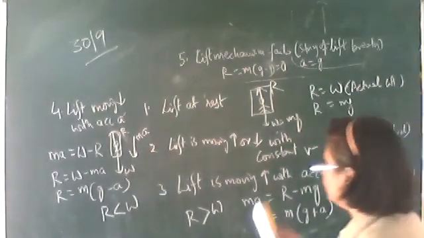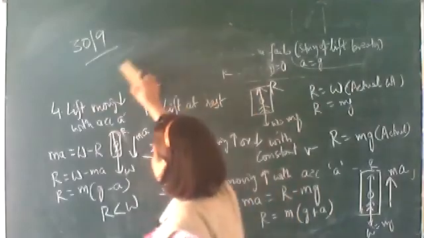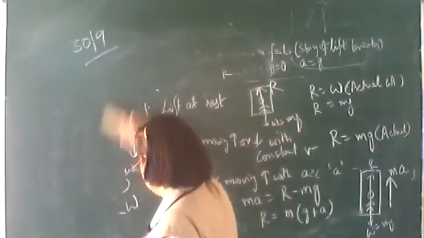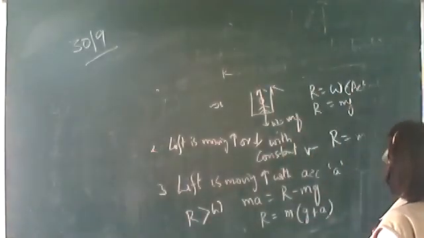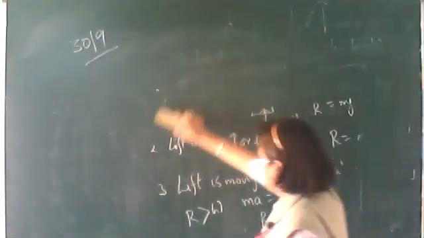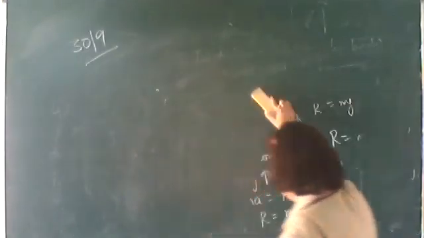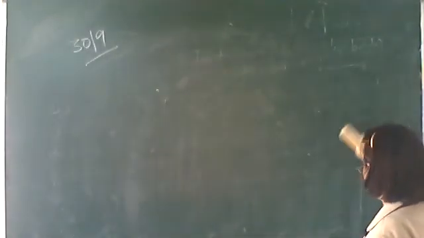Okay, one more topic here is connected motion. The equations we'll discuss tomorrow. Here, just write down what is connected motion.